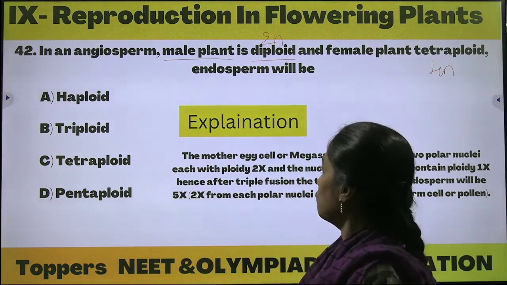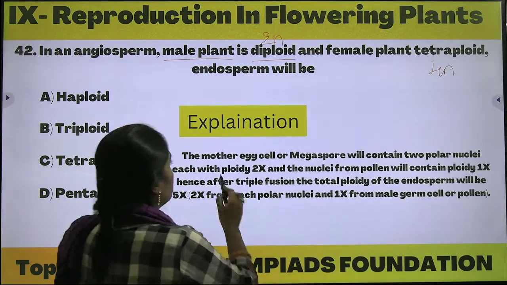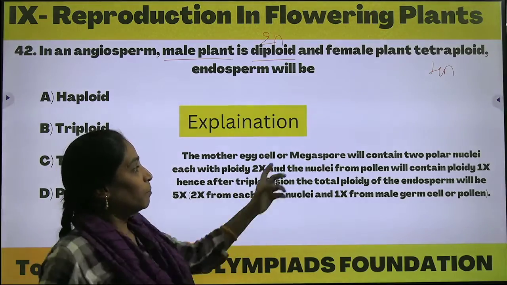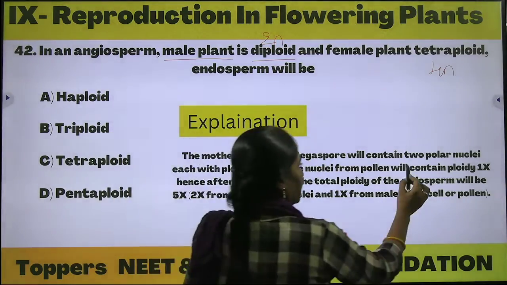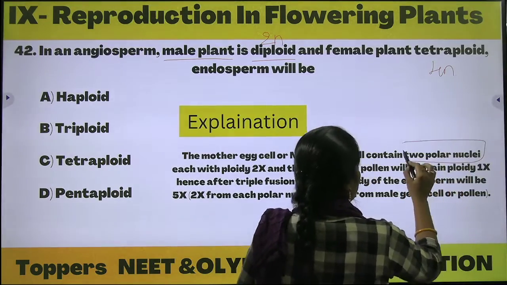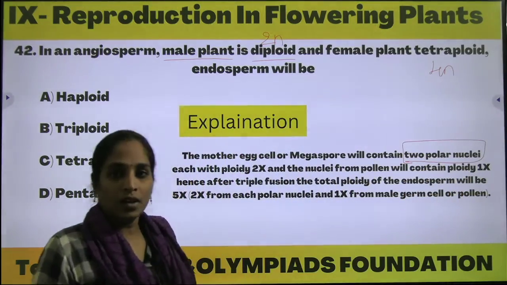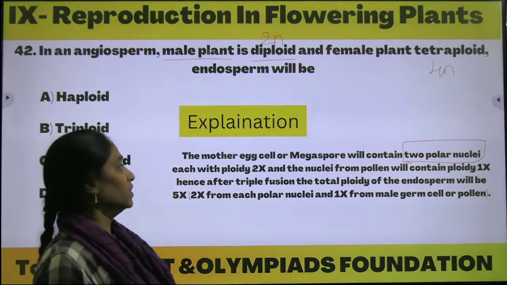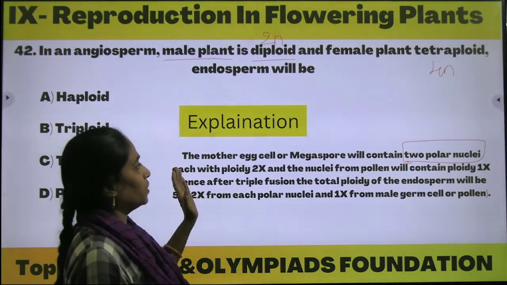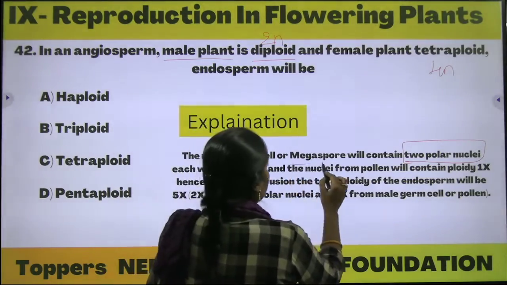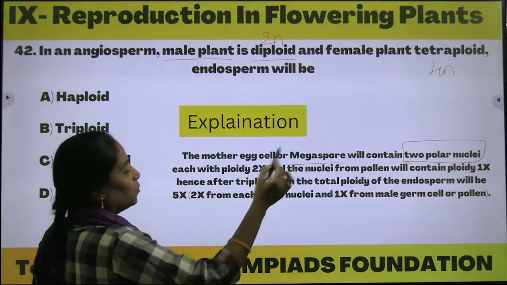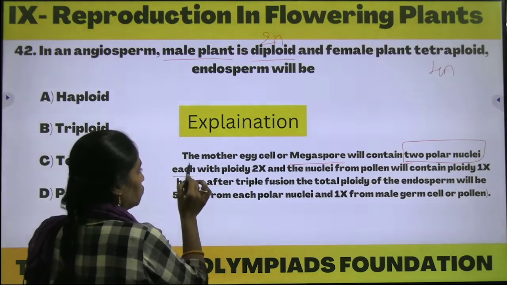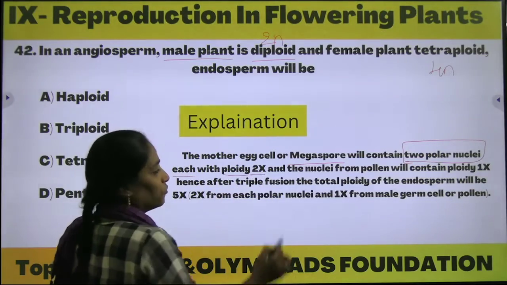Okay, so let us go for the explanation part. The megaspore mother cell will contain two polar nuclei. Two polar nuclei can be seen in the embryo sac, nothing but in the central cell. Okay, so here the megaspore mother cell contains two polar nuclei and each nucleus with ploidy of 2x.